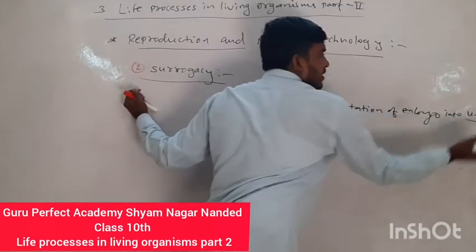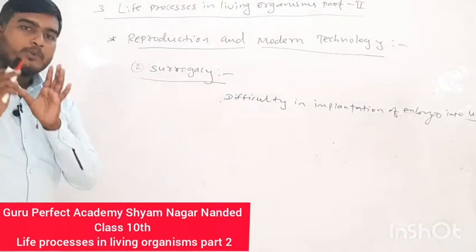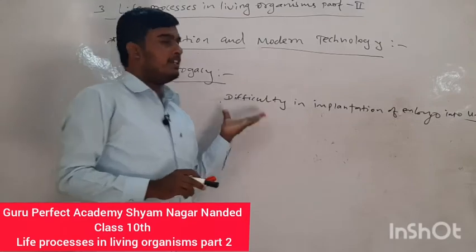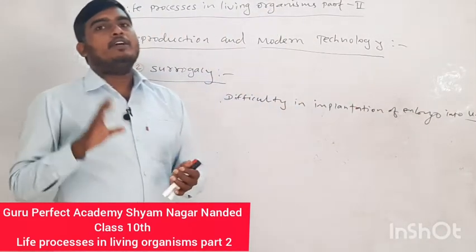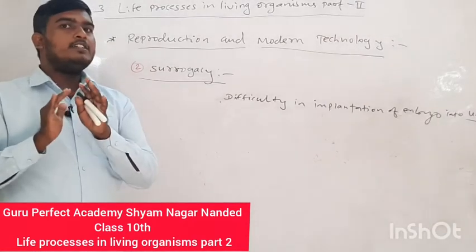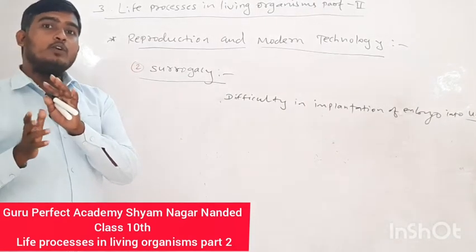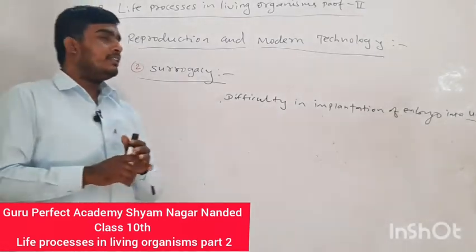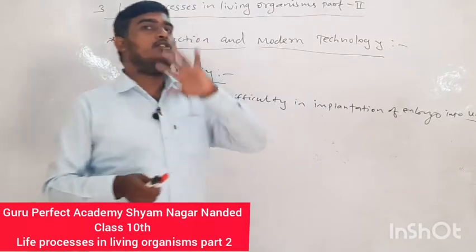If we have one couple where the female has a problem like this, she has difficulty during the implantation of the embryo. Fertilization occurs in the oviduct, and that fertilized egg converts into a zygote, and that zygote mitotically converts into an initial embryo, and that embryo is implanted into the uterus. We know this process naturally.